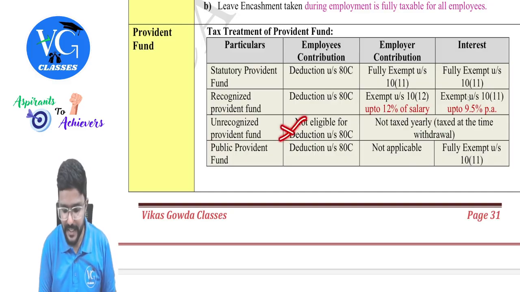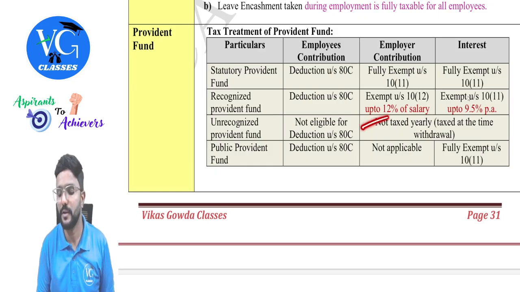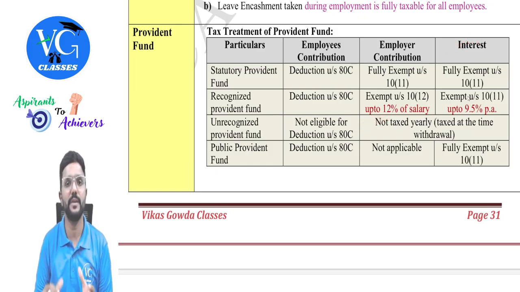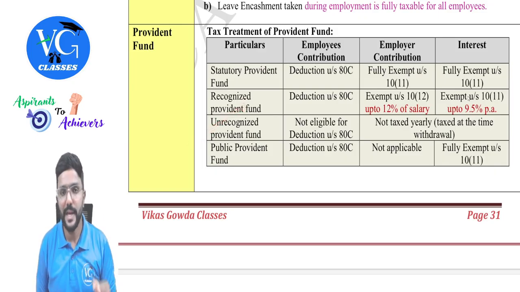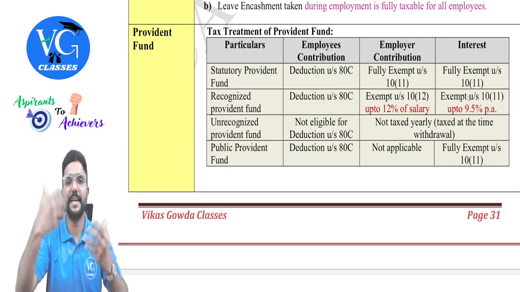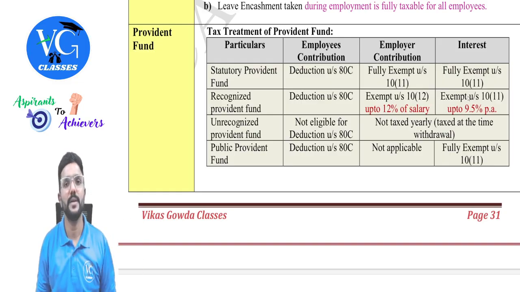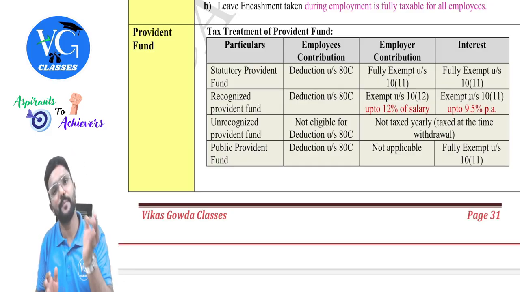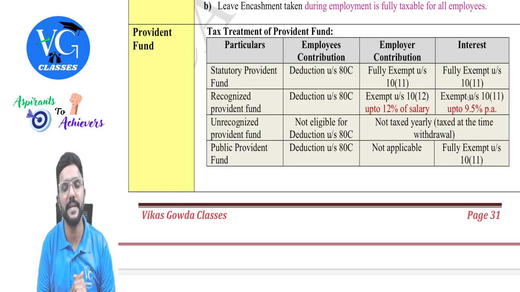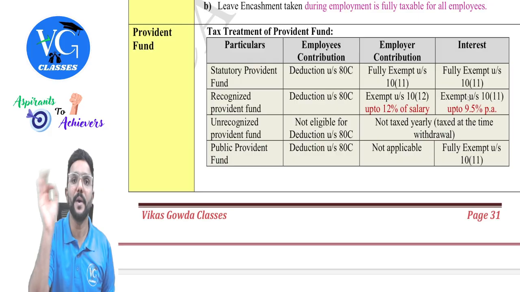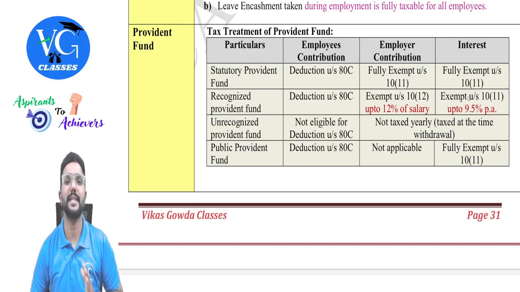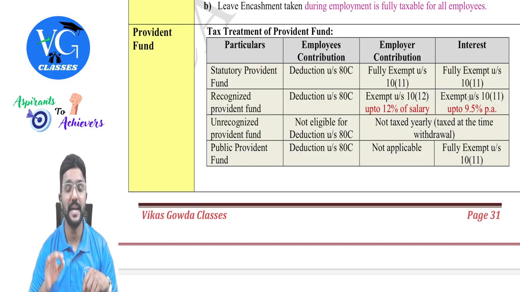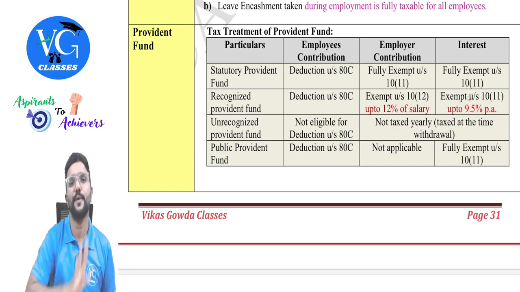So, no deduction under section 80C for the employee's contribution. Employer contribution and interest will not be taxable yearly, but it will be taxable when it is withdrawn. When the amount is withdrawn from the unrecognized provident fund, the employee contribution, whatever he has invested, is getting back, it is not an income, hence not taxable. Whereas employer contribution will be taxable under the head salary, and interest on employer contribution also will be taxable under the head salary. Whereas interest on employee contribution will be taxable under the head other sources, guys. That is interest income on employee contribution.